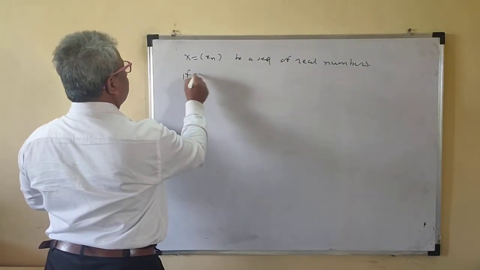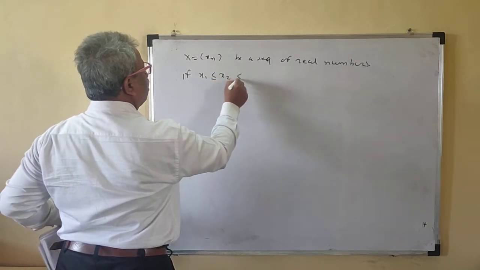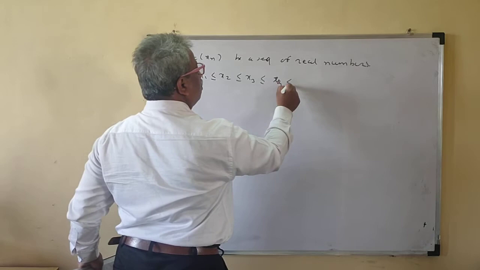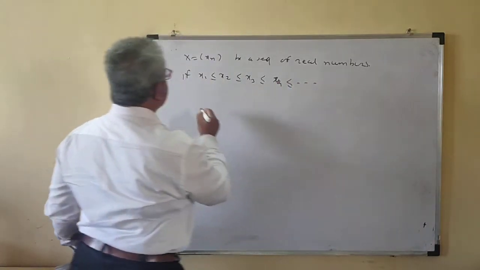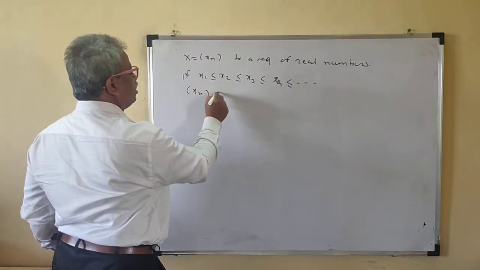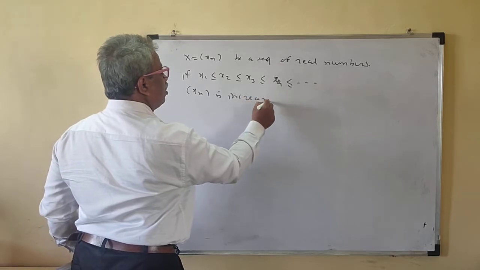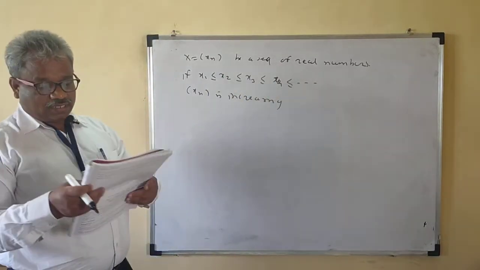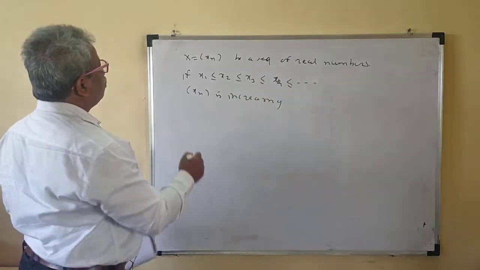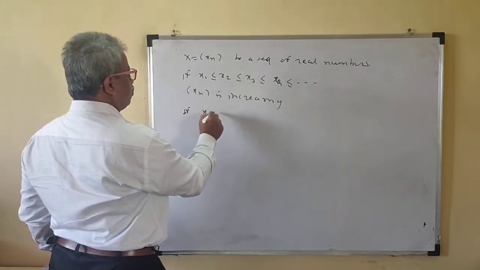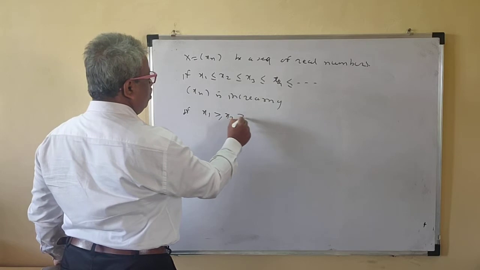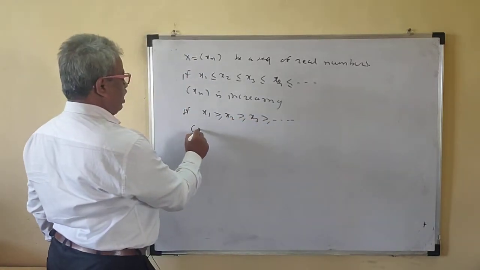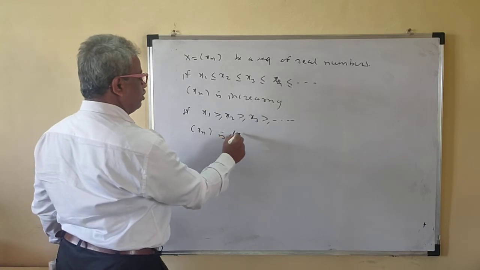If x1 is less than x2, less than x3, less than x4, like this, then we say that the sequence xn is increasing. See, the terms are going on increasing, so the sequence is said to be increasing. If x1 is greater than x2, greater than x3, and so on, then we are saying that xn is decreasing.